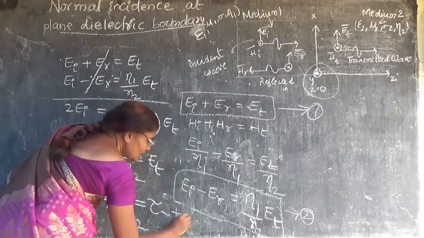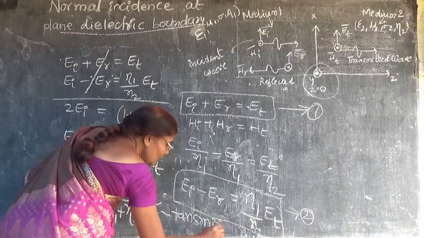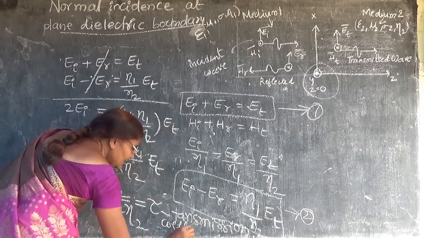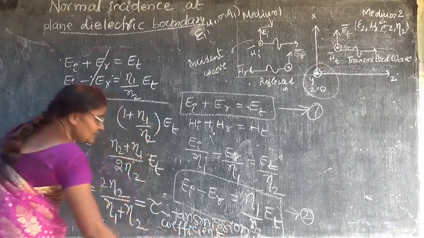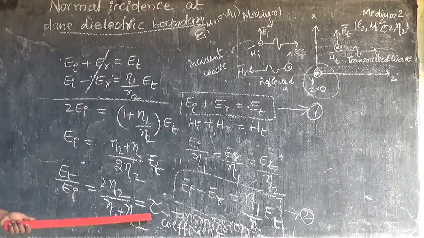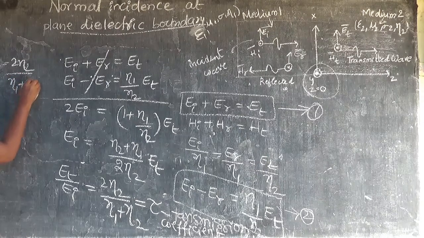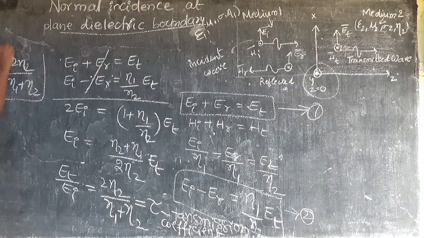The transmission coefficient is represented as tau, small tau. So I got one transmission coefficient. I will write here: transmission coefficient is equal to ET by EI, that means electric field of transmitted wave by incident wave, 2 eta 2 by eta 1 plus eta 2.